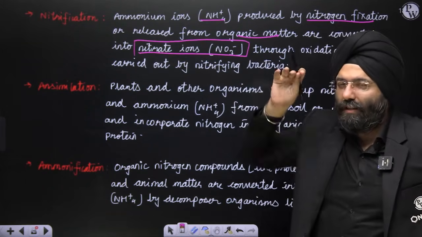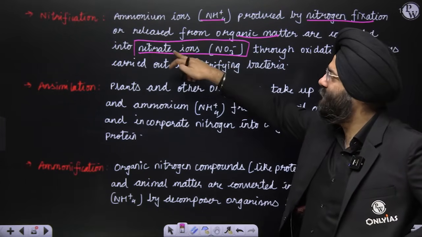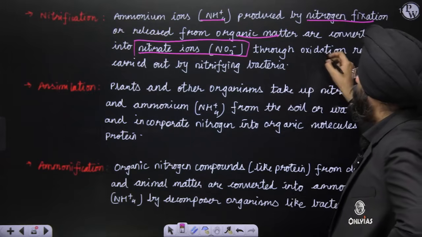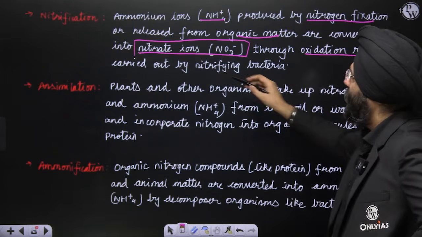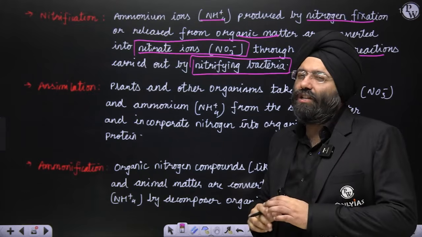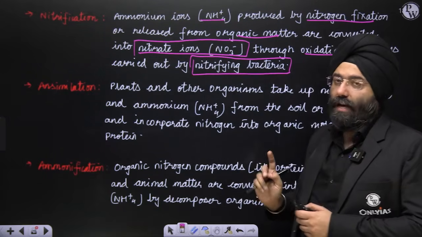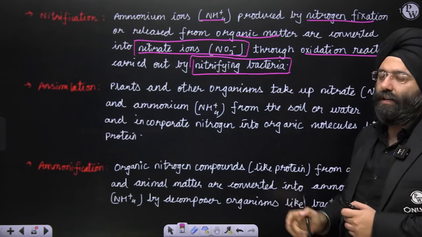The ammonium ion is converted to nitrate ion through oxidation reactions carried out by the nitrifying bacteria. So nitrification involves conversion of ammonium ion to nitrate ion by the nitrifying bacteria.